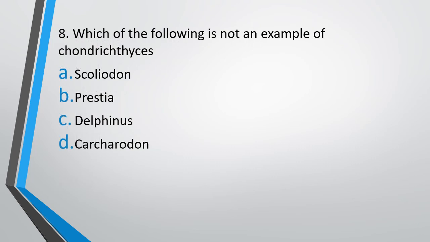Question 8. Which of the following is not an example of chondrichthyes? Option A, Scoliodon. Option B, Pristis. Option C, Delphinus, or option D, Carcharodon. Which of these is not an example of chondrichthyes? The correct answer is option C, Delphinus, which is the scientific name of dolphin. Dolphin actually is a mammal, right? So it's not a chondrichthyes.